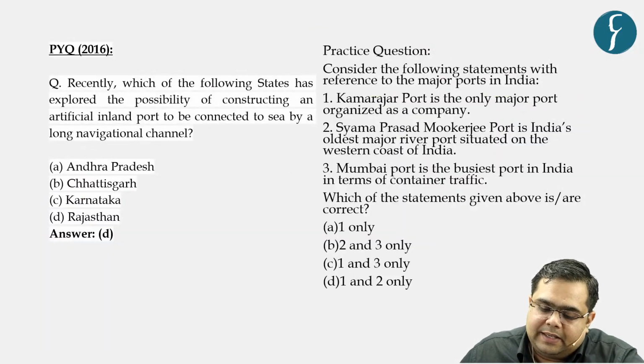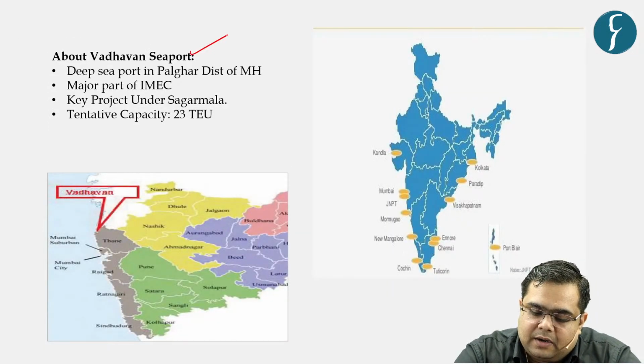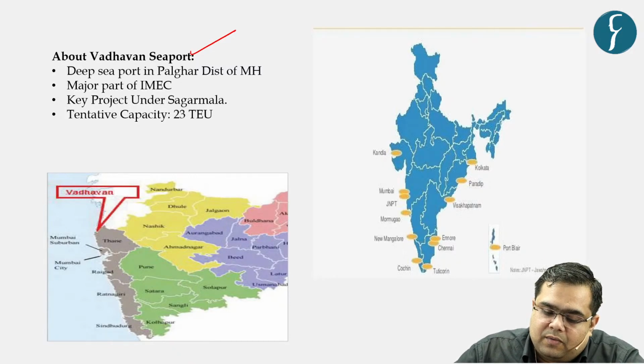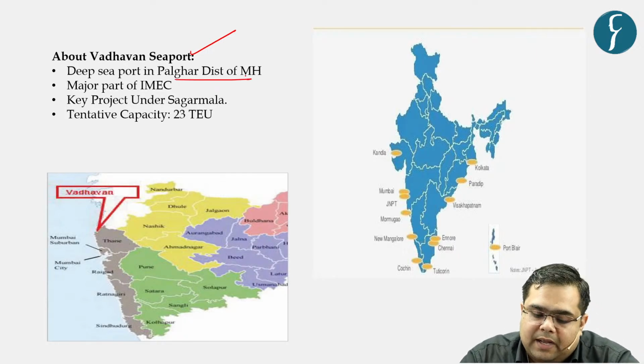So let us see the location of the seaport, and let us take the opportunity to see the location of other major seaports as well in India. So where is it located? It is located in Palghar district of Maharashtra. It is going to be a deep seaport.